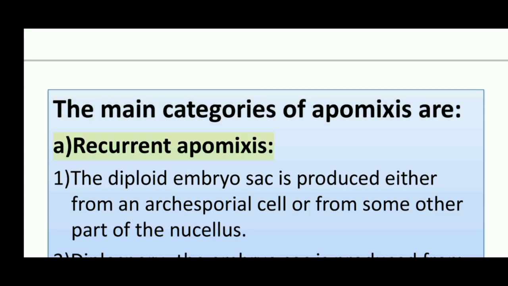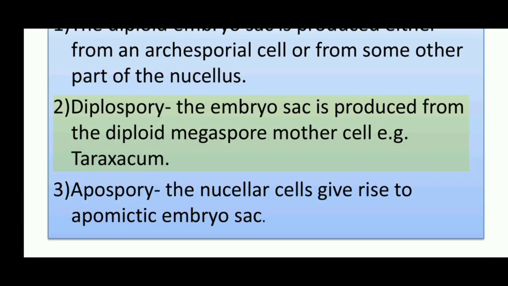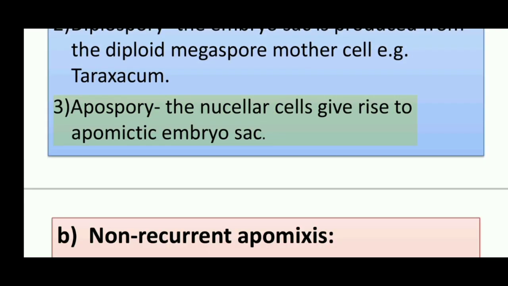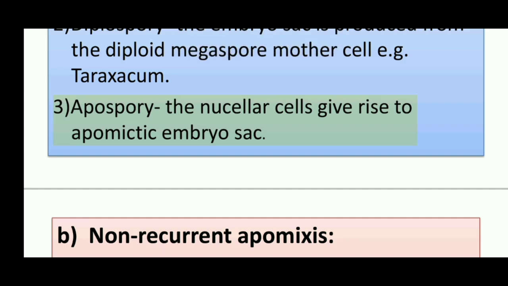A. Recurrent apomixis. 1. The diploid embryo sac is produced either from an archesporial cell or from some other part of the nucellus. 2. Diplospory. The embryo sac is produced from the diploid megaspore mother cell, e.g. Taraxacum. 3. Apospory. The nucellar cells give rise to the apomictic embryo sac.